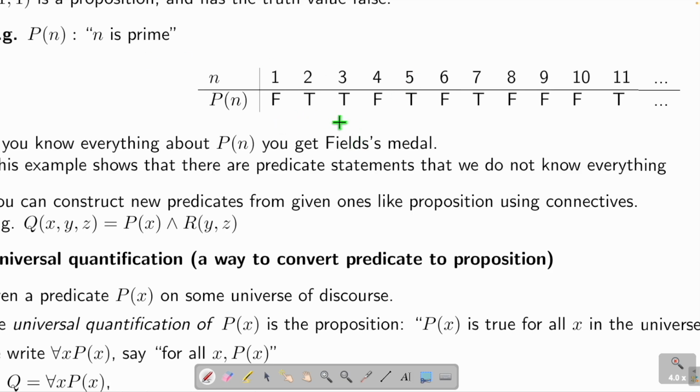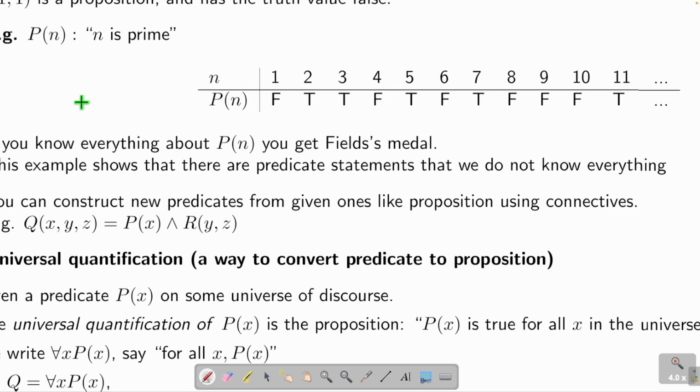And you can see there's no pattern here. It's false, true, true, false, true, false, true, false, false, false, true. There's no pattern. So if you know everything about P(n), that means you know the truth value of P(n) for any n, you get a Fields Medal, Nobel Prize, whatever prize. Yeah, this example shows that, like, proposition.